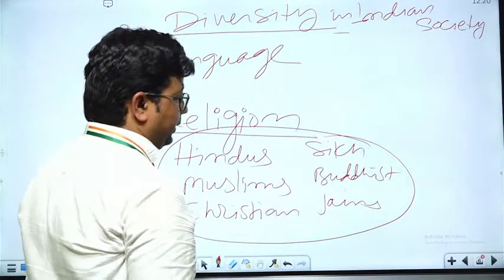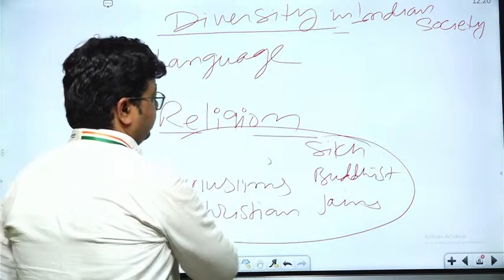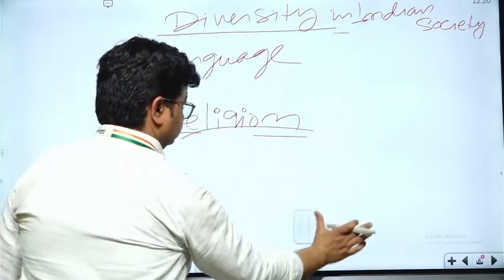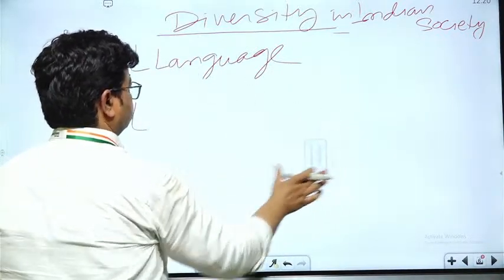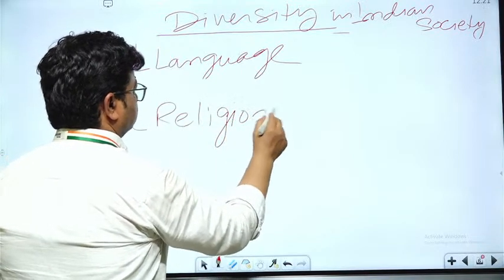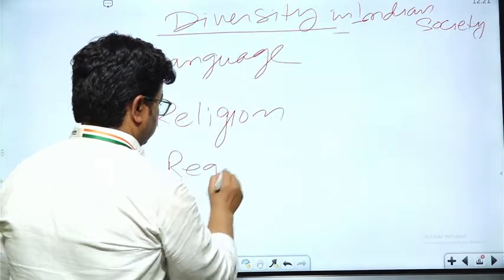Now moving to another diversity in India. The next is regional diversity.